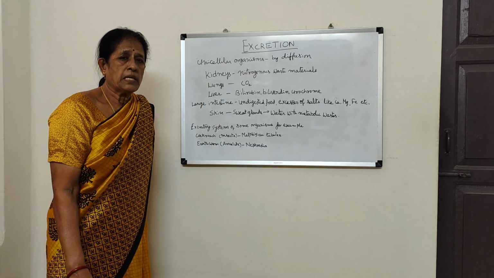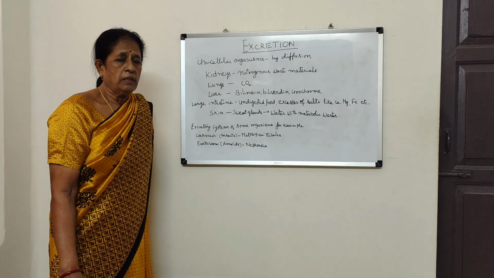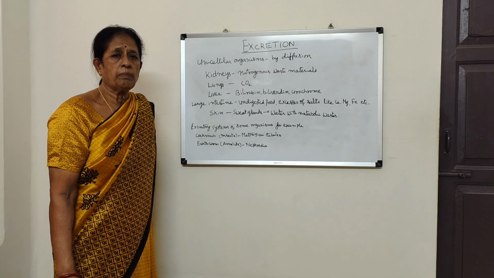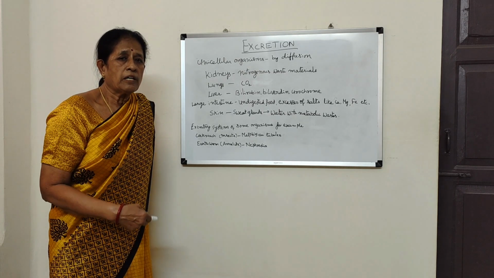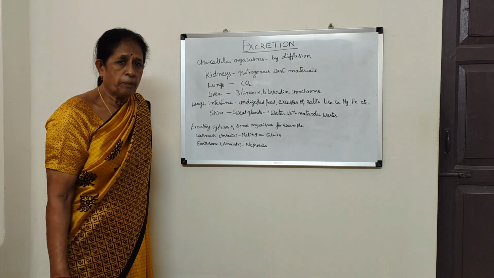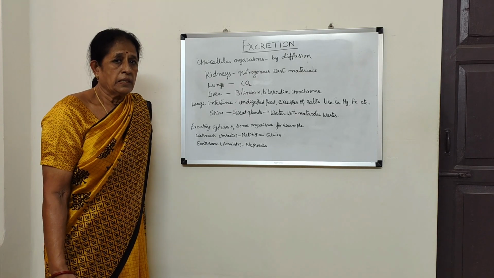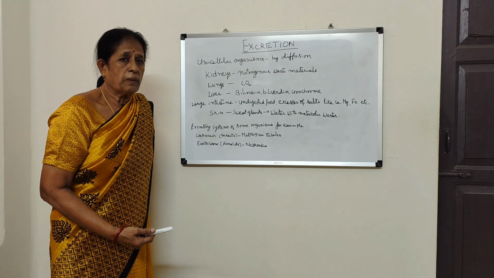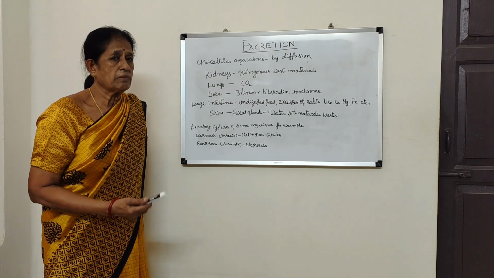And one more question arises: what happens if excretion does not take place? The waste materials will not be sent out of the body. If they are not sent out, they will get accumulated in the body. They will pile up, and they will become toxic and poisonous. That will lead to the death of the person. If lungs do not work properly, carbon dioxide will get accumulated in the body, which is very harmful.